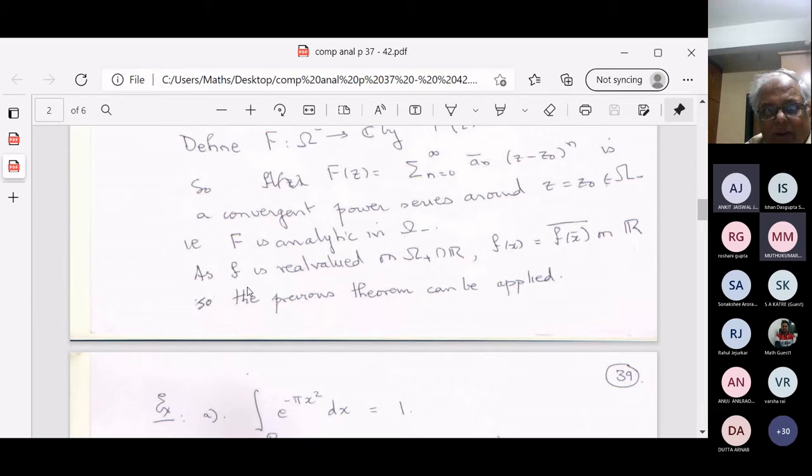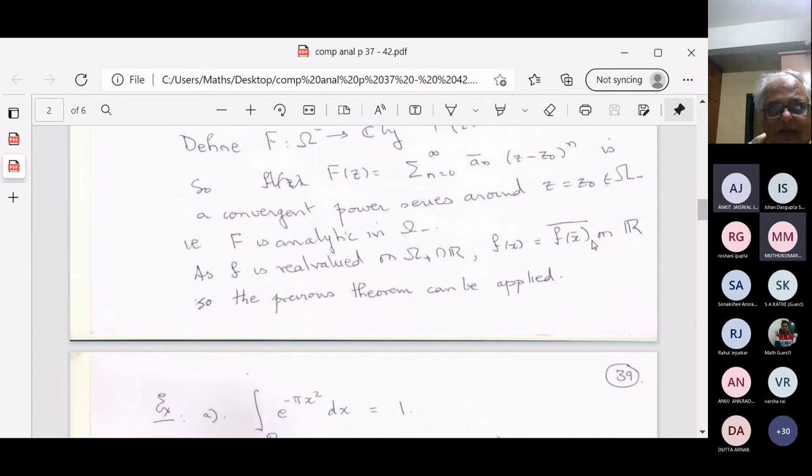Analytic or holomorphic. And what happens on the real line? f is real valued on the real line. That means f of x is equal to f of x bar, bar. Therefore, these two functions that I have defined here, capital F on the lower part and capital F on the upper part, which is little f, coincide.